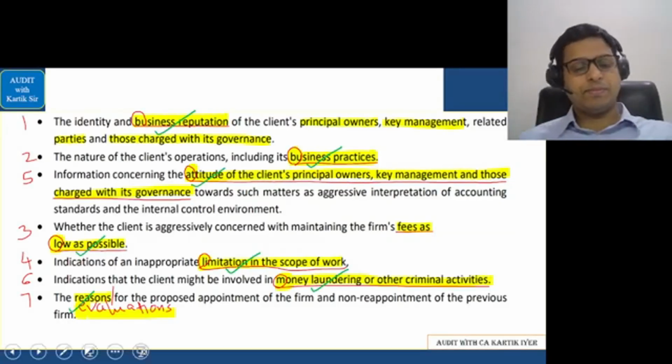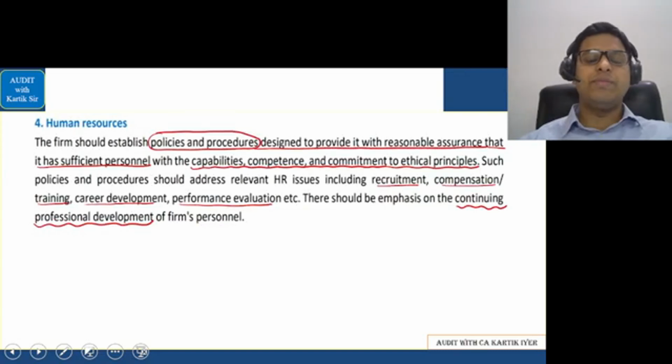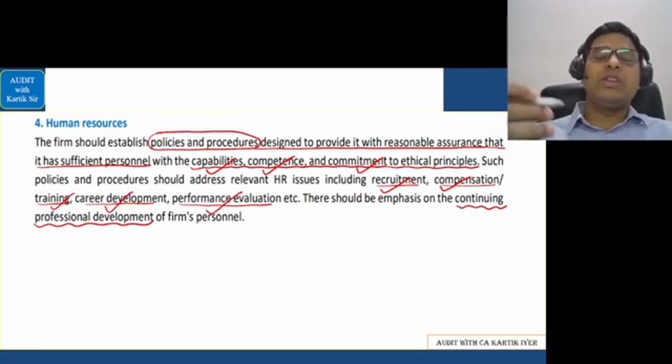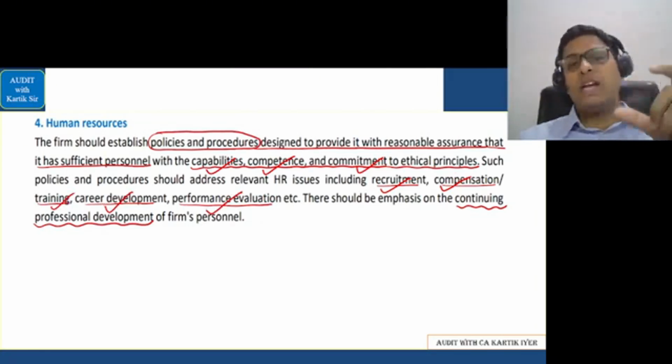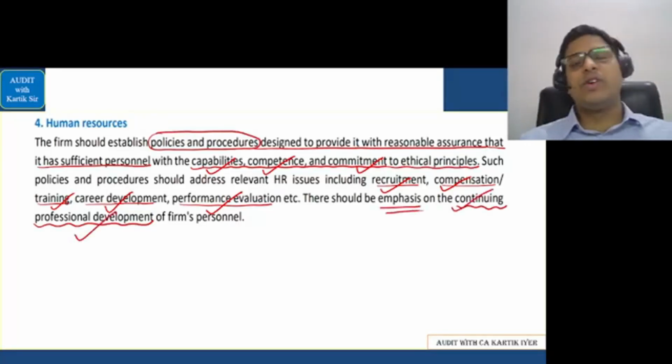Okay, let's go further. Next point is in relation to human resources. Let's do this part. The firm should establish policy procedure regarding human resources. See, good team members are very, very important. So the CA firm should look for people who are having capability, competence, commitment to ethical principles. There should be a proper system in relation to recruitment, compensation, training, career development, performance evaluation, and focusing on the development. See, whenever a person joins his work, he wants to continuously grow and increase his knowledge base. So they should emphasize on continuous professional development of the firm's personnel.